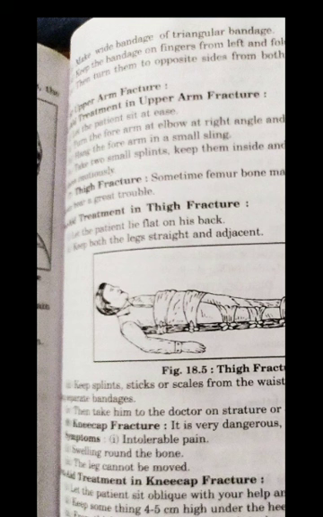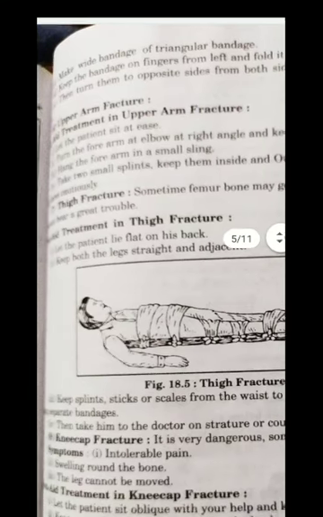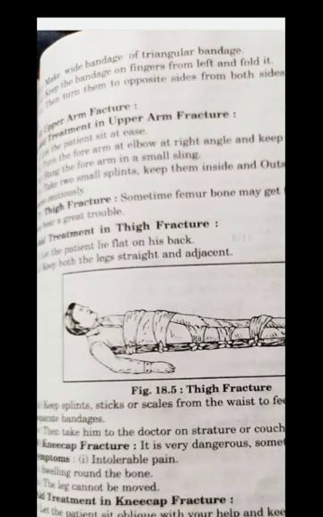Upper arm fracture. First aid treatment to upper arm fracture. Let the patient sit at ease. Turn the forearm at the elbow at a right angle and keep it on the stomach. Hang the forearm in a small sling. Take two small splints. Keep them inside and outside of the arm and tie them in two places.